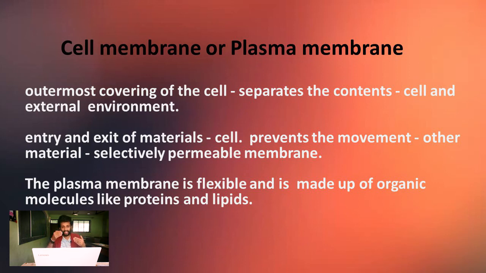It is a selectively permeable membrane, which means it allows entry and exit of different materials. When you consume food, all the digested food is required by the cells, and only then will they be able to work. So how is this possible? Selectively permeable membrane. All this movement in and out happens through this selectively permeable membrane.